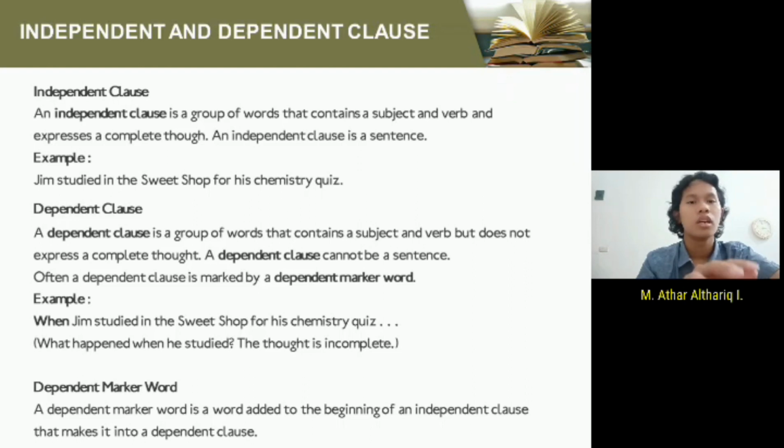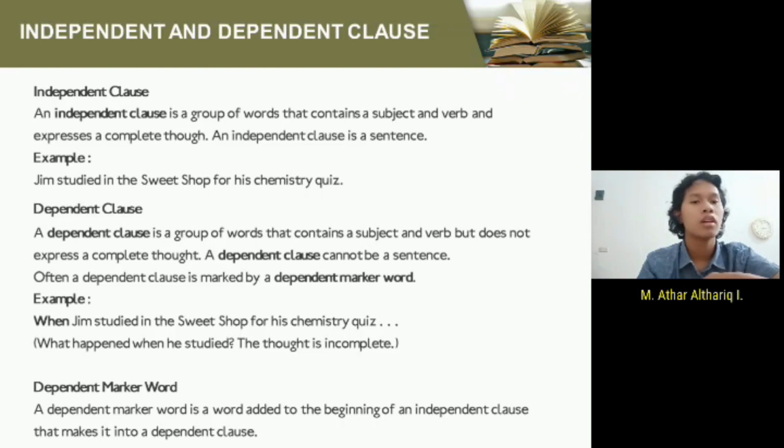Next. Now, I'm going to talk about independent and dependent clause. Independent clause is a group of words that contains a subject and verb and expresses a complete thought, so it could stand alone as a sentence. Example is, Jim studied in the sweet shop for his chemistry quiz. Dependent clause. A dependent clause is a group of words that contains a subject and verb, but doesn't express a complete thought, so a dependent clause cannot be a sentence.